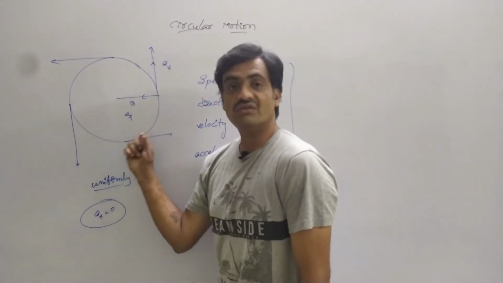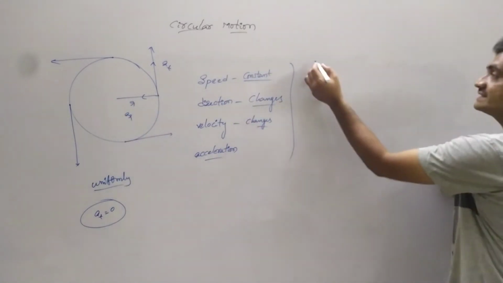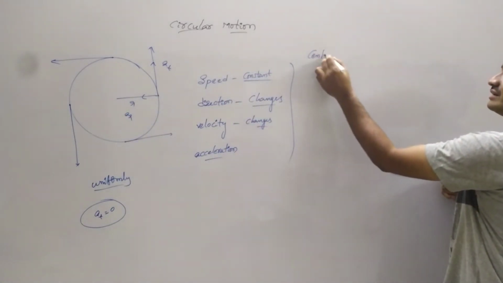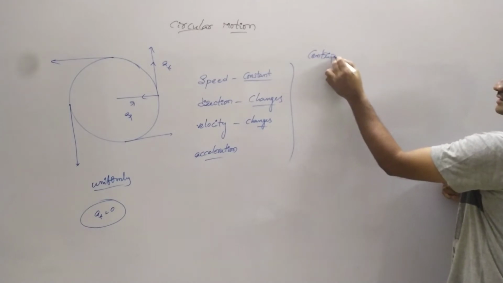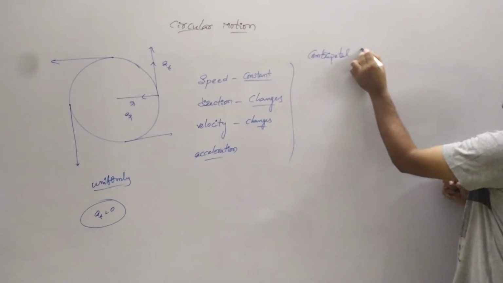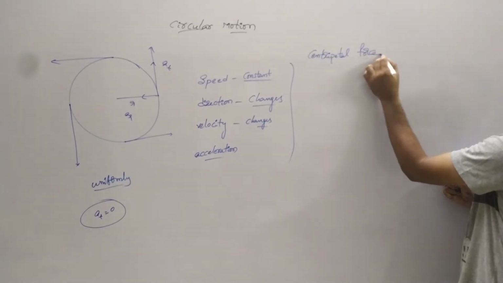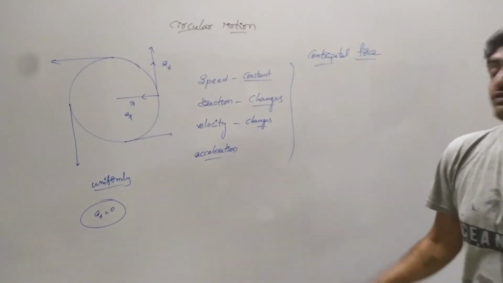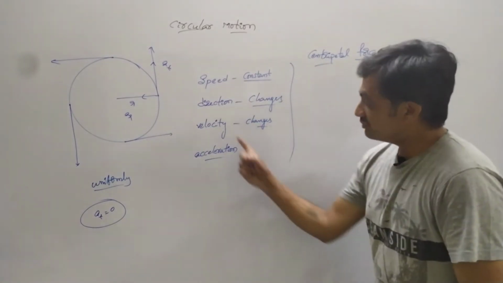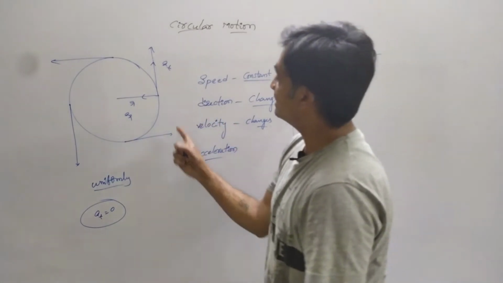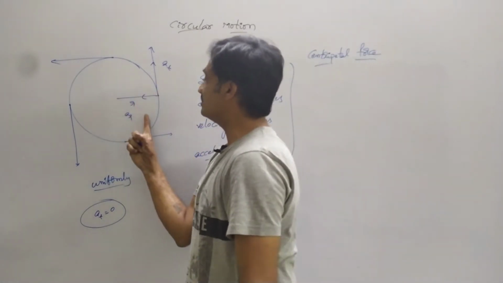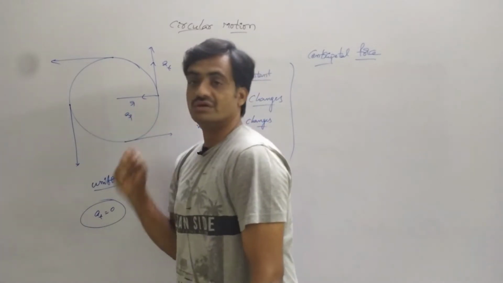Based on this concept, now we are going to discuss centripetal force. Centripetal force acts on the body in the inward direction.